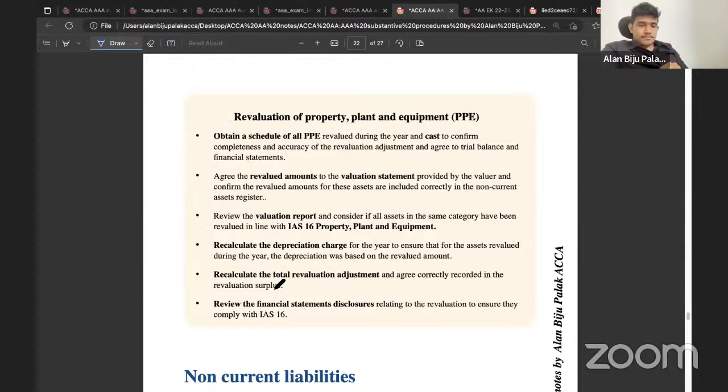You need to consider what kind of business the company is involved in. Consider that if it is a construction-related company, if the company's primary course of business is the construction of buildings, then for them a building is inventory. Then you need to write the substantive procedures in relation to the valuation of inventory. Or on the other hand, if it's a company which performs any other business and they are purchasing a building as a company fixed asset, in that case that particular building will be PPE. Then you need to write the substantive procedures in relation to PPE.